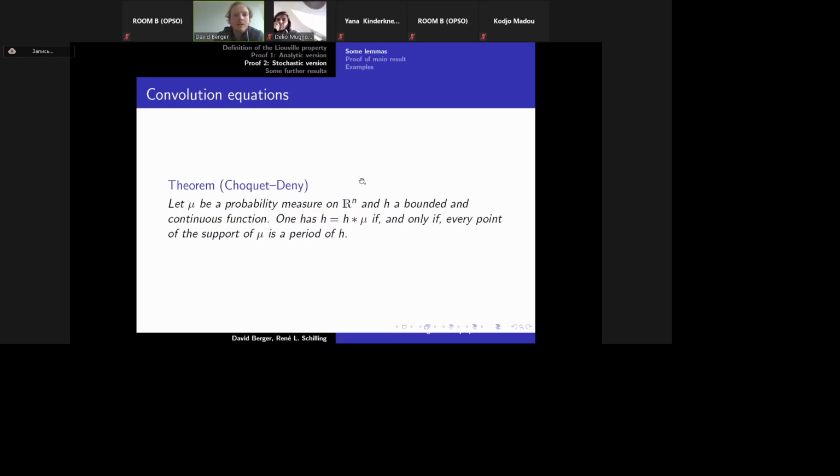Okay. We are now using fixed point theory of convolution equations, especially the theorem of Choquet-Deny, which was first proven by Deny. Take a probability measure mu on Rn and let h be a bounded and continuous function. If h is equal to h convoluted with mu, then the support of mu is a period of h. And especially, this is if and only if. So if every point of the support of mu is a period of h, then the convolution equation holds, otherwise not.